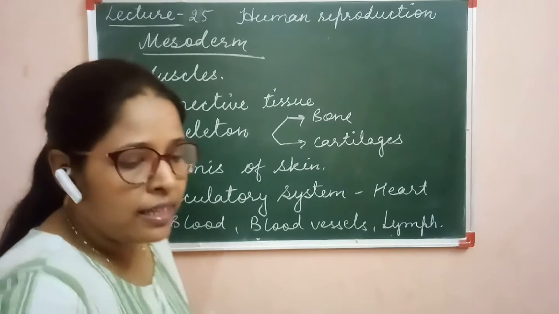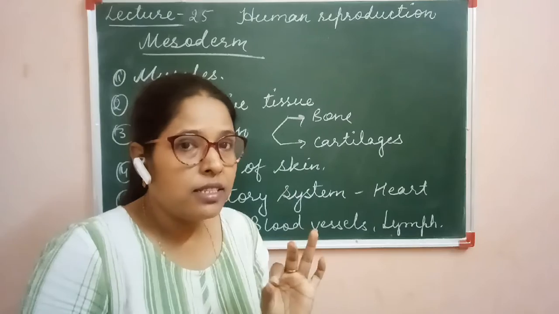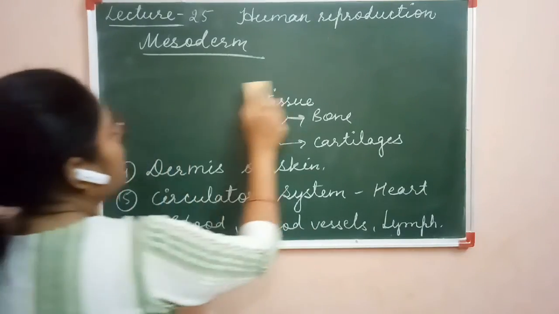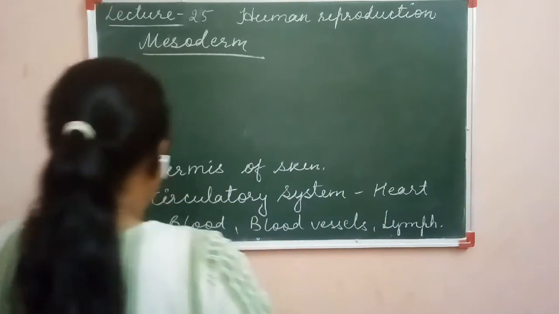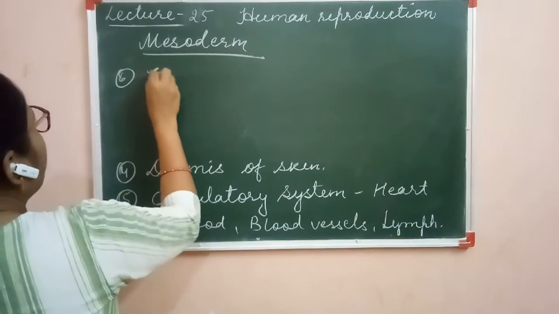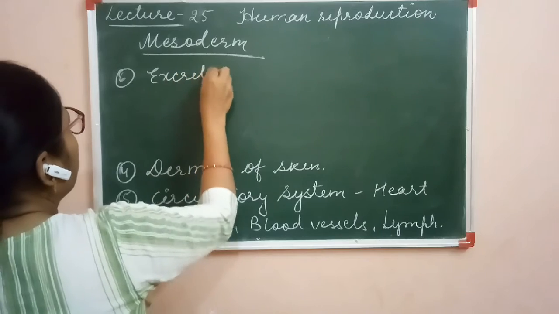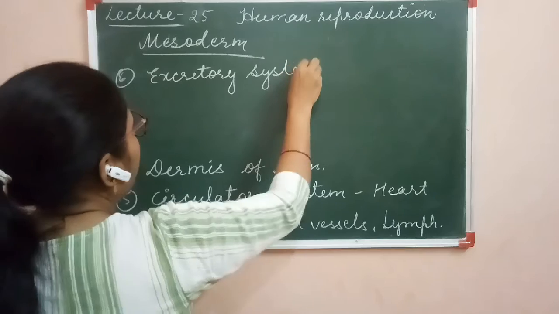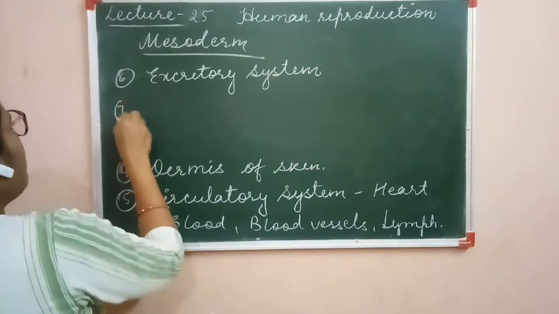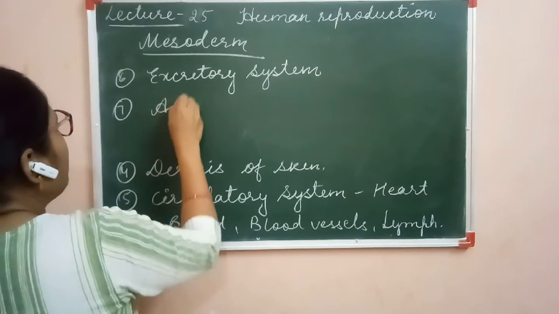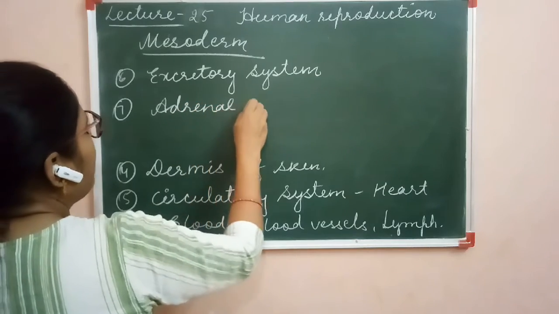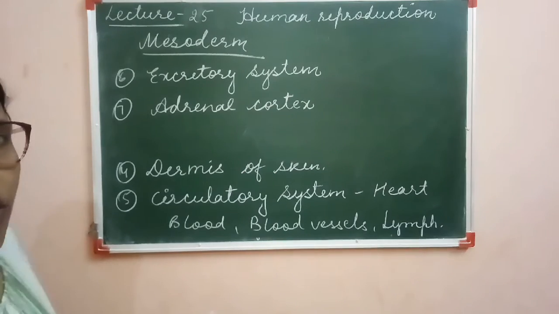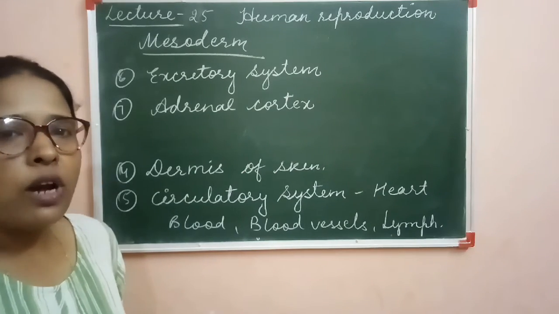Next, the excretory system. Excretory system except the urinary bladder, because the urinary bladder is endodermal in origin, and the rest of the excretory system is mesodermal in origin. Next, one more important thing, that is the adrenal cortex. Adrenal gland has two parts, adrenal cortex and adrenal medulla.